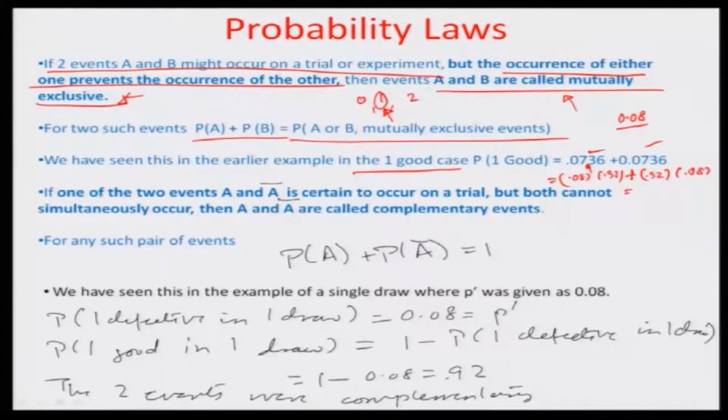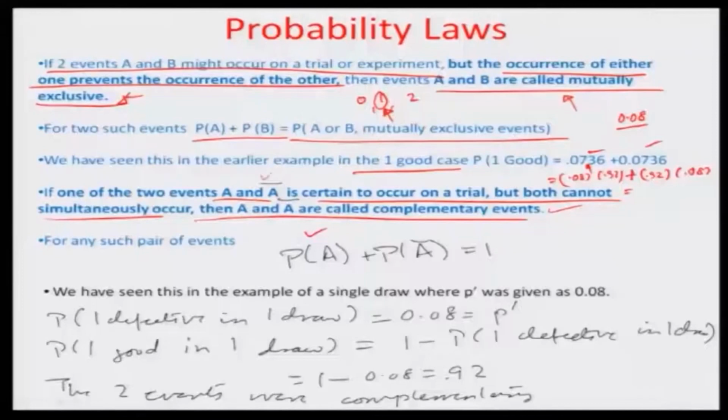Further, if two events A and A complementary are certain to occur on a trial but cannot simultaneously occur, then A and A complementary are known as complementary events. For any such pair, if in a trial the event A has occurred, the other events apart from A are characterized by A dash.